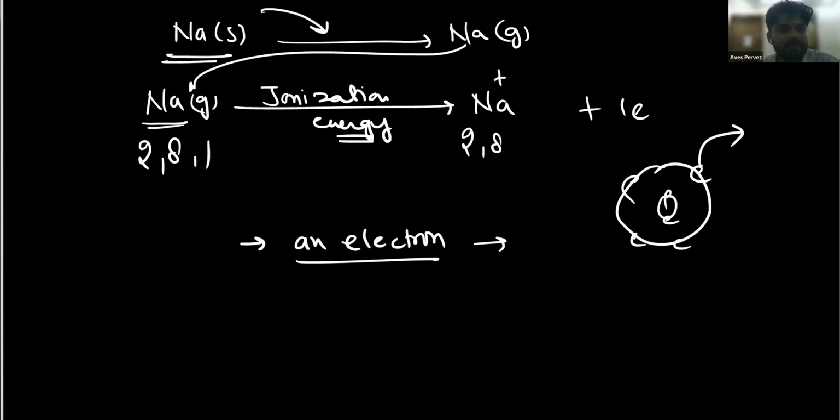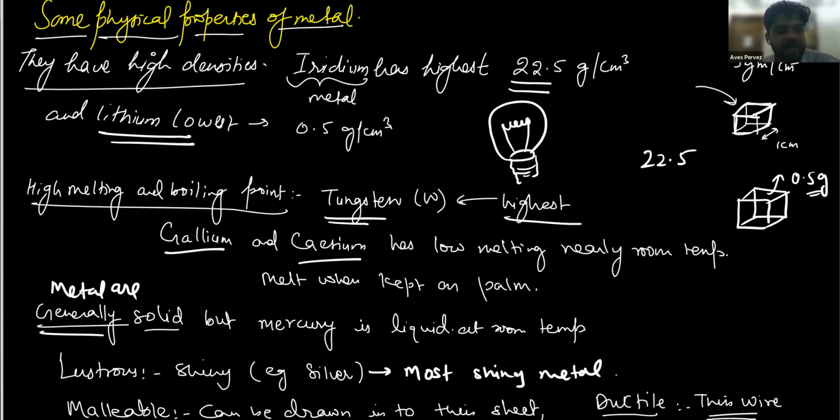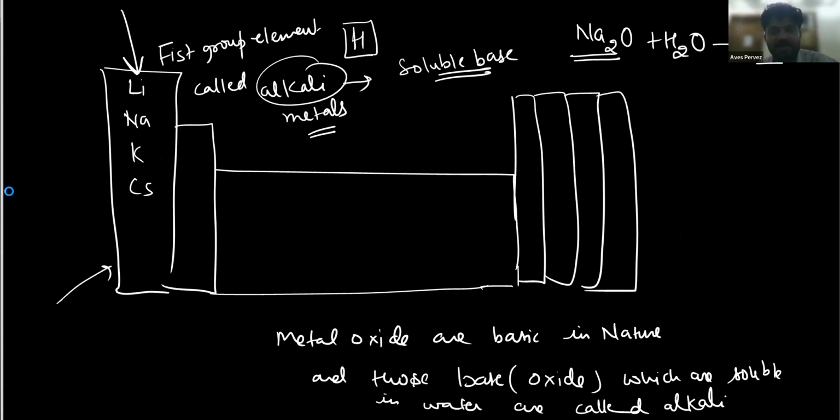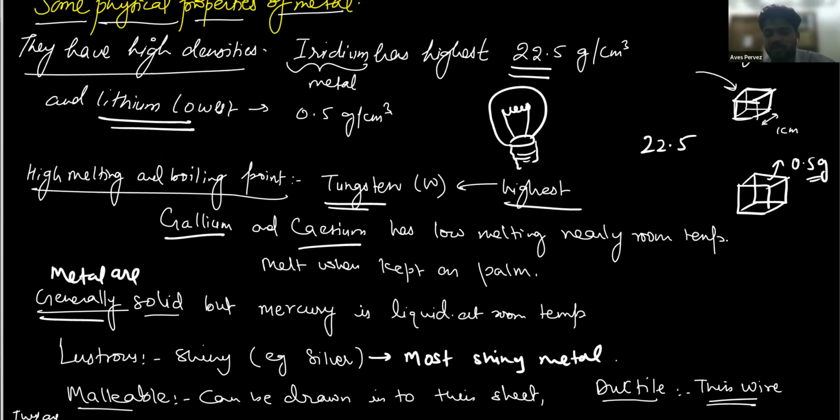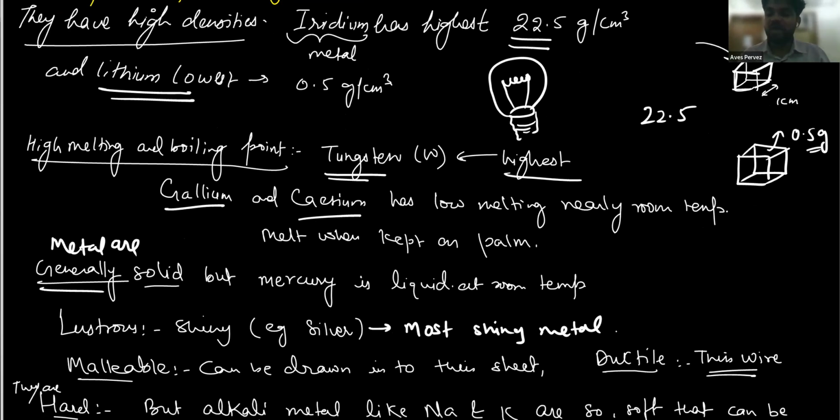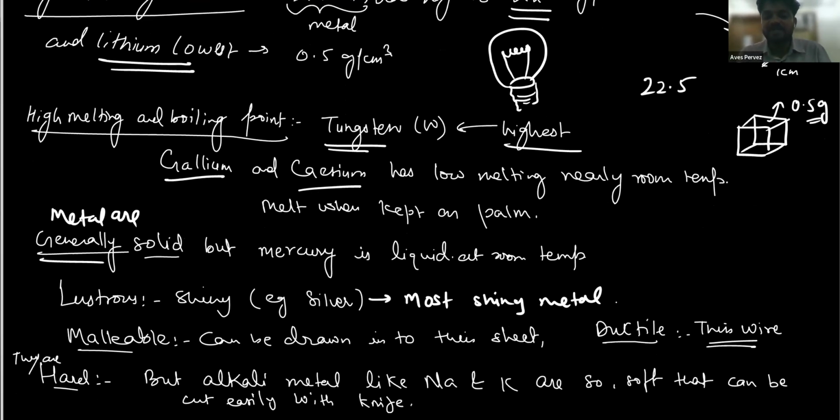Understood, everybody? Yes, sir. Okay. What are alkali metals? Those metals whose oxides are soluble in water, they form alkali base. Since the first group elements have oxides soluble in water, they are called alkali metals. So metals are generally hard, but alkali metals like sodium and potassium are soft. They can be easily cut with the help of a knife. Okay, good. Have you written?